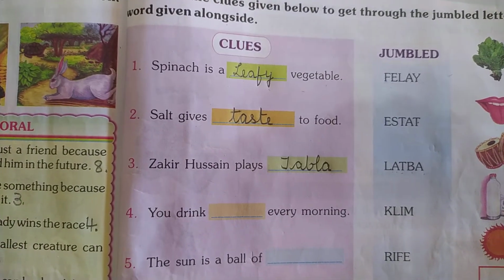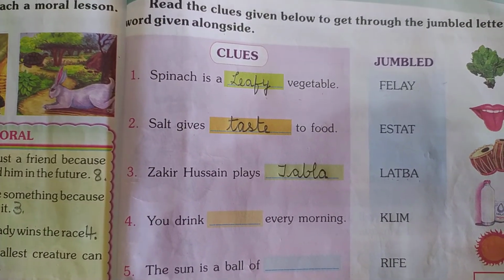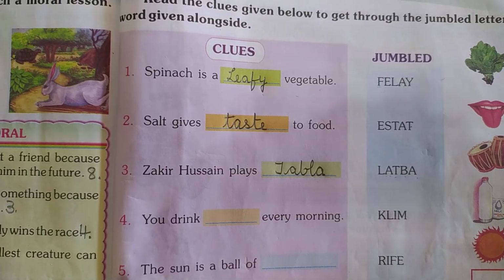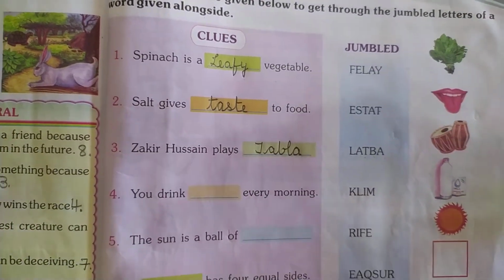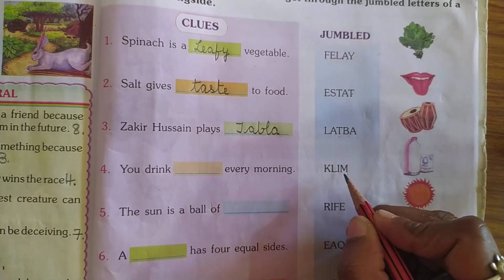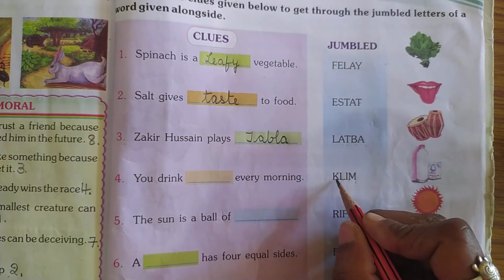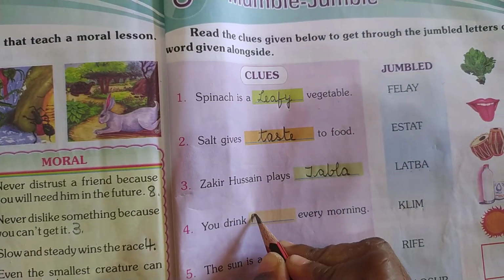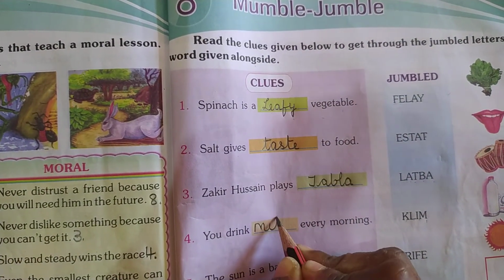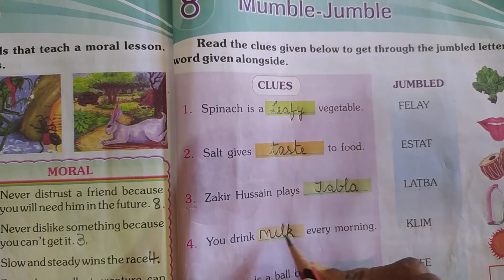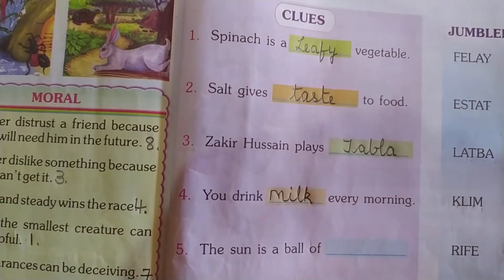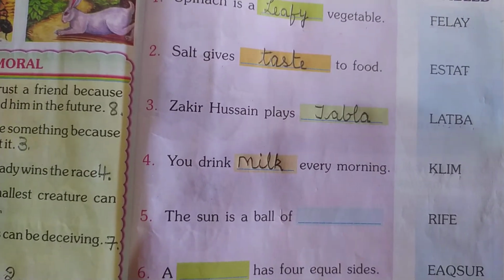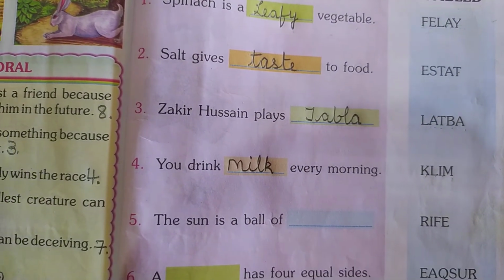You drink dash every morning. So what do you drink, children? Every morning, what do you drink? Yes, it is milk, is it? So see here, M-I-L-K, milk, is it? So write down M-I-L-K, milk. You drink milk every morning. Next we'll move on to the fifth question.